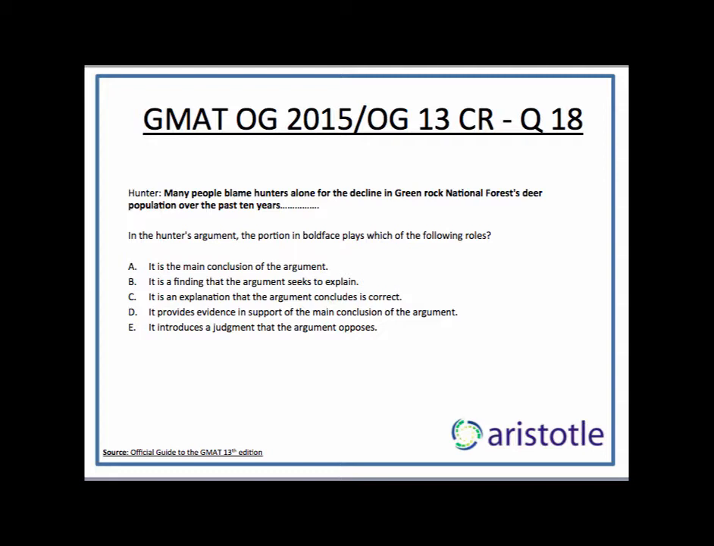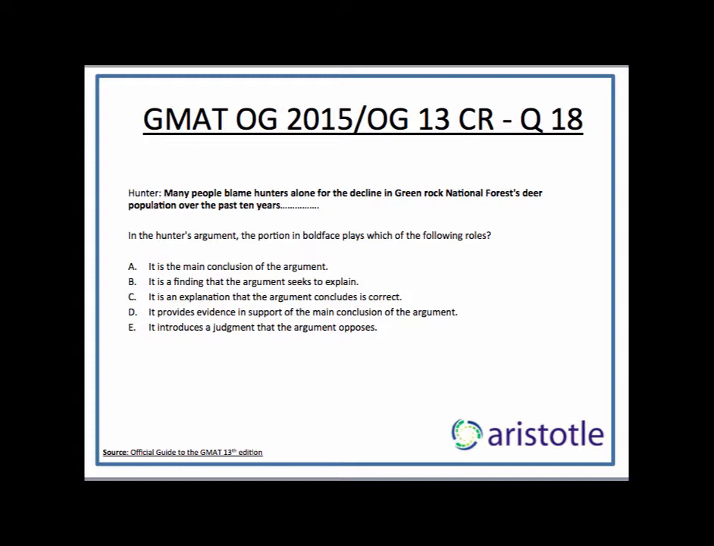So let's go through the options. A says it is the main conclusion of the argument. Totally wrong. The main conclusion is that black bears are also responsible for this state of affairs. B says it is a finding that the argument seeks to explain. The argument never seeks to explain why people are blaming hunters for something. The argument only explains how black bears can also be responsible for the fall in deer population. C says it is an explanation that the argument concludes is correct. Totally wrong. The argument says it is totally incorrect.